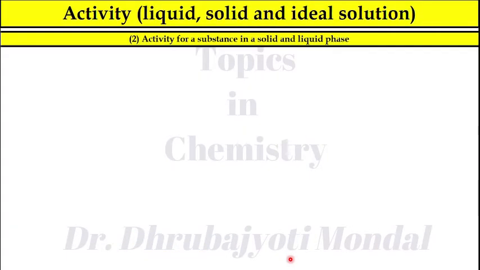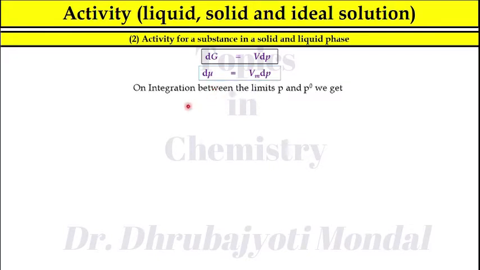Now consider the second point, activity for a substance in solid and liquid phase. As we know that dG is equal to V dP when the temperature is constant, you can write d mu is equal to Vm dP. Vm is the molar volume, and mu, you know, is the chemical potential. On integration between limits P and P0, we get mu is equal to mu0(T) plus Vm (P minus P0).